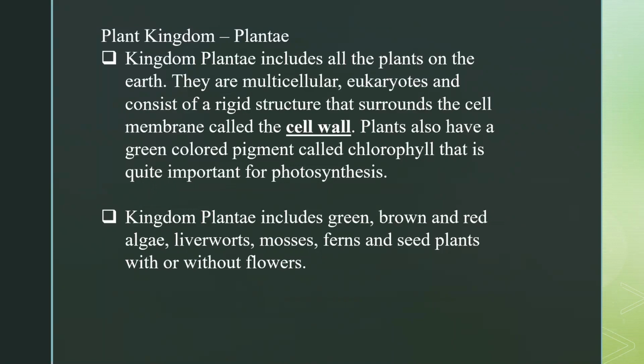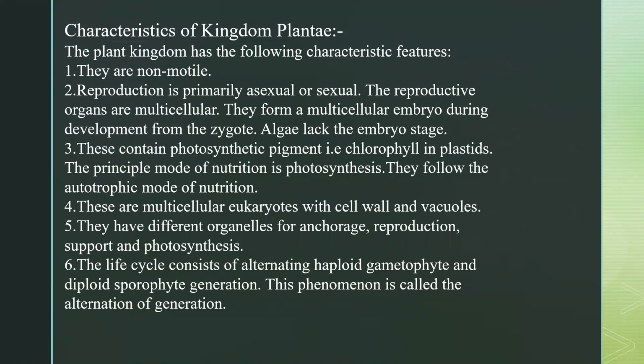It includes the algae, mosses, ferns, and plants with or without flowers. Now next we have characteristics. They are non-motile. Reproduction is of both sexual and asexual type. Formation of embryo is there, but we have an exception, and it is algae. Algae lack the embryo formation stage.